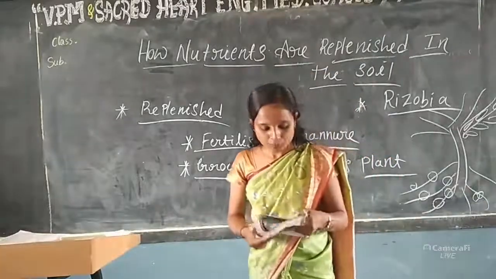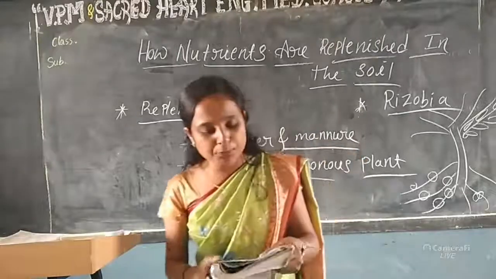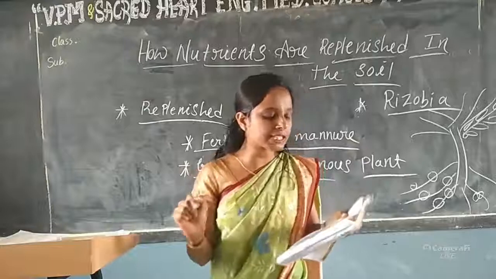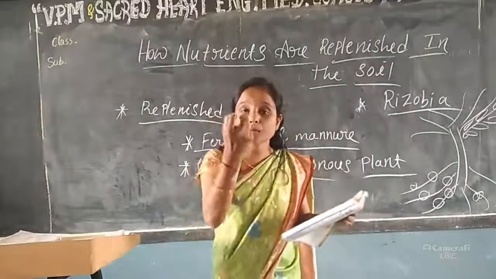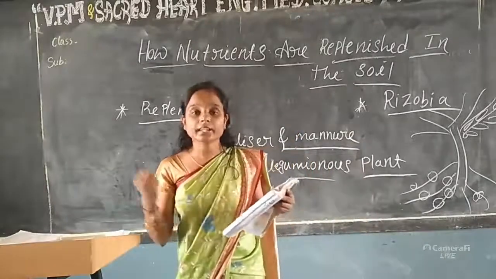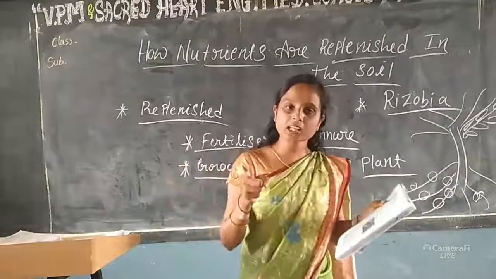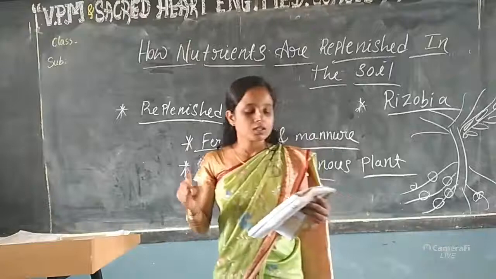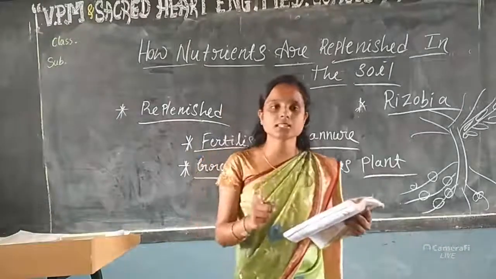First one: which part of the plant takes in carbon dioxide from the air for photosynthesis? See, root hair? No. Stomata? Yes.